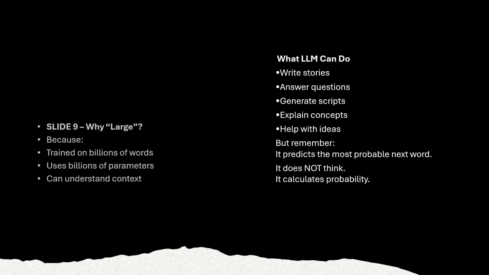But remember, it predicts the most probable next word. It doesn't think, it calculates probability. Actually, it has no brain like humans. It calculates probability and guesses what the next word, the next pattern, will be. That's the reason we say it predicts the most probable next word. It doesn't think, it calculates probability.